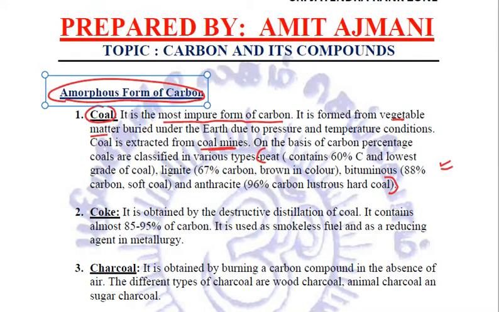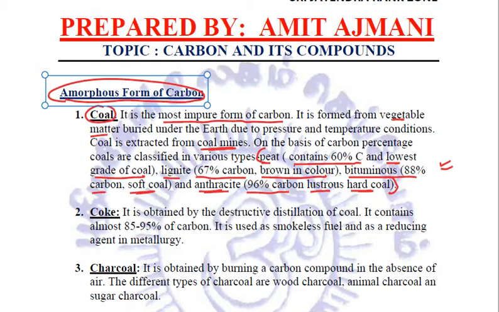It is asked many times in the questions. Peat contains the minimum amount, that is 60% of carbon, and it is the lowest grade of coal. Lignite contains approximately 67% carbon. It is brown in color. Bituminous contains 88% carbon. This is the soft coal. And anthracite contains 96% carbon. It is lustrous and hard coal. So, peat contains the lowest percentage of carbon, and anthracite contains the maximum percentage of carbon.